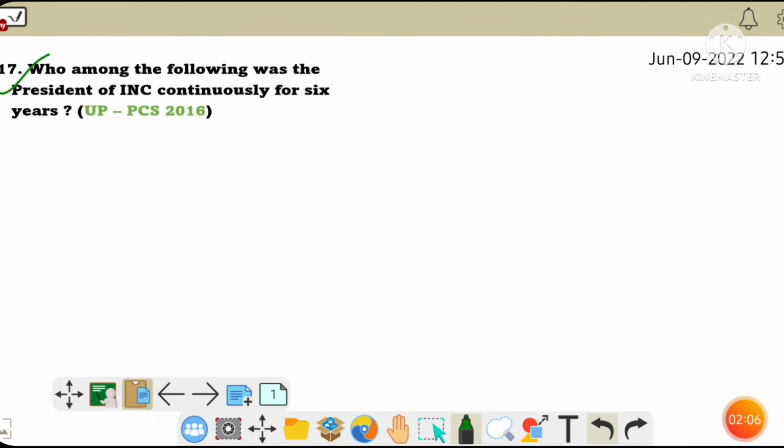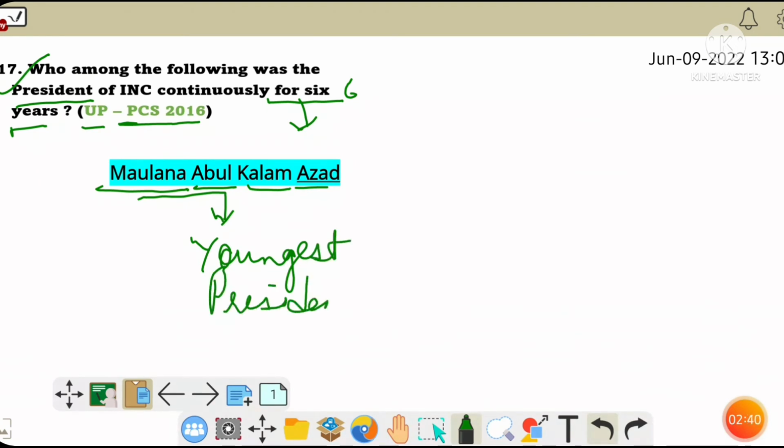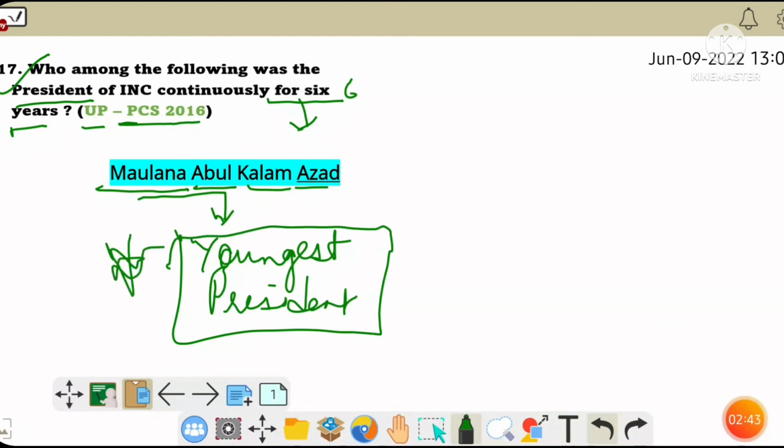Next, who among the following was the president of Indian National Congress continuously for 6 years? This question was asked in Uttar Pradesh PCS 2016. So for 6 years, the president was Maulana Abul Kalam Azad, or Abul Kalam Azad, or sometimes in options only Azad is written. So Maulana Abul Kalam Azad was the youngest president of the Indian National Congress. Sometimes question may be asked, who was the youngest president of Indian National Congress? Then the answer is Abul Kalam Azad.